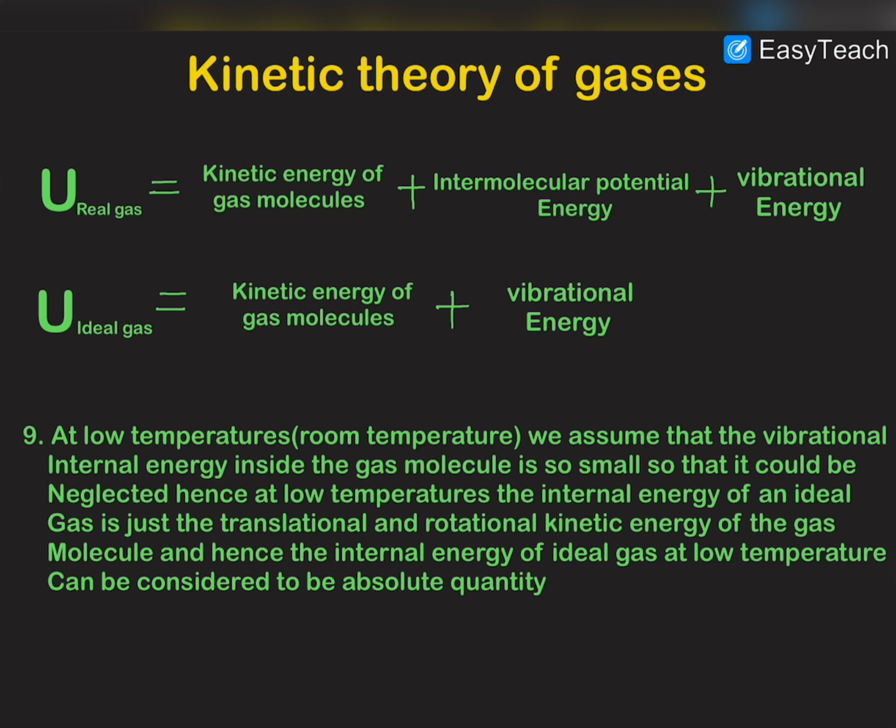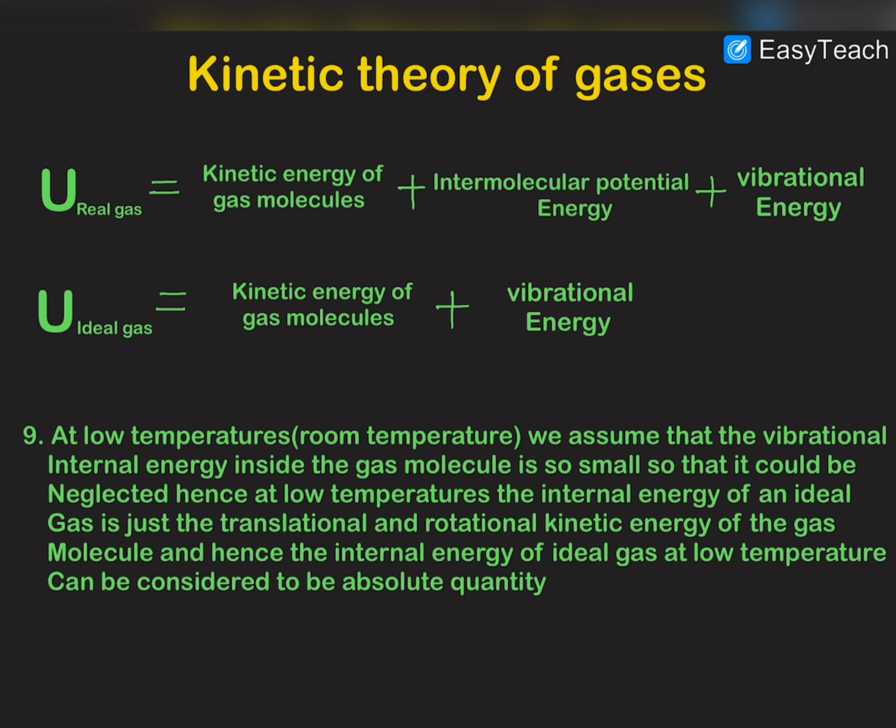So at low temperature, the internal energy of an ideal gas is just the internal kinetic energy of the gas molecules, and their vibrational energy can be neglected. And obviously we already studied in mechanics that kinetic energy is an absolute quantity. We can find the kinetic energy of any individual mass, and it is not calculated with respect to some point or some observer.